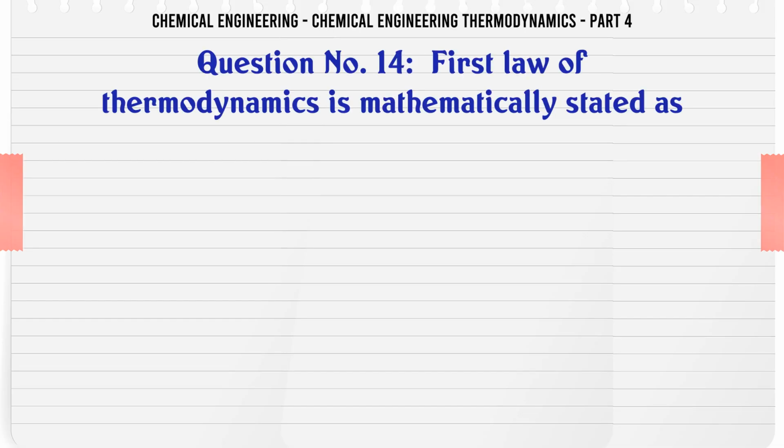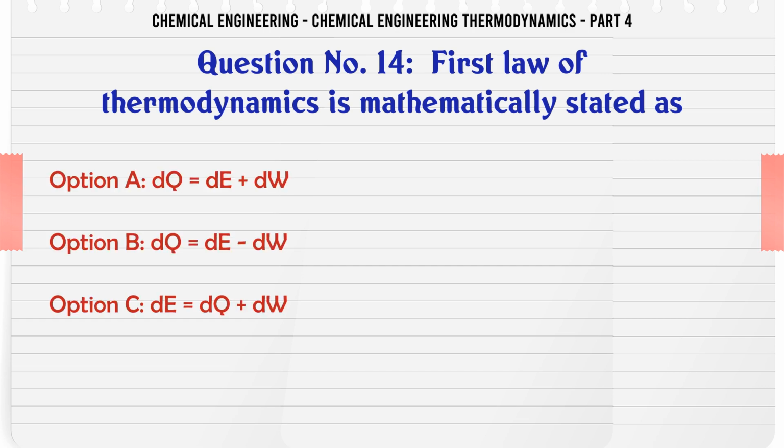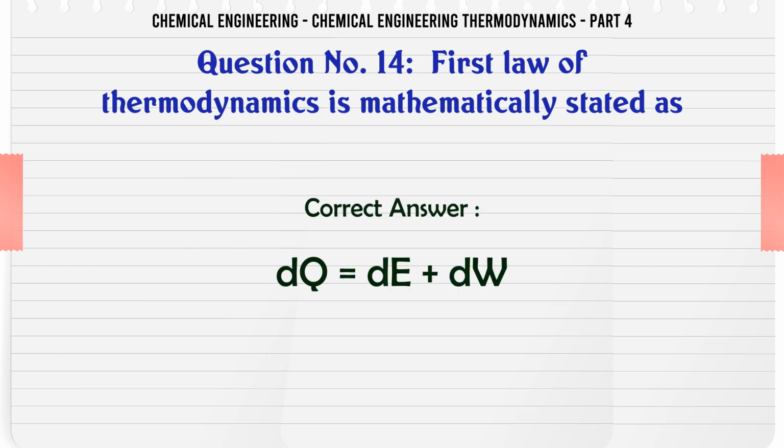First law of thermodynamics is mathematically stated as A. dq = dw. B. dq = dw. C. dq = dw. D. dw = dq = d. The correct answer is dq = dw.